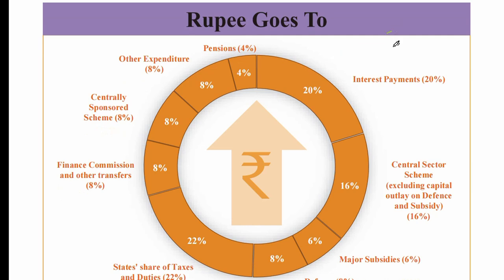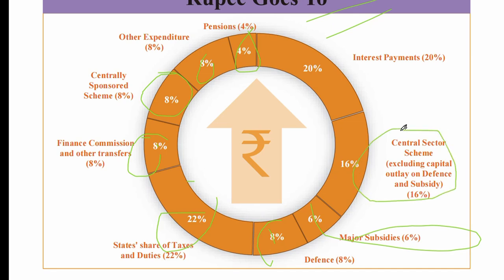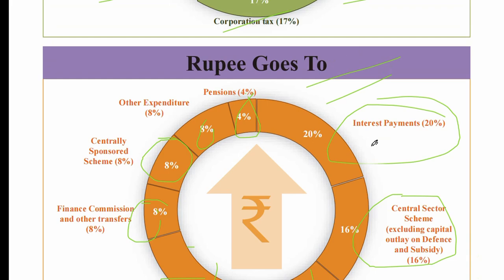And where do rupees go? Where is the government's rupee spent? 4% pension, 8% other expenditure, centrally sponsored schemes 8%, finance commission and other transfers 8%, state share of taxes and duties 22%, defense 8%, major subsidies 6%, central sector schemes excluding capital outlay, defense and subsidy 16%, and interest payment 20%. Here is where rupees go.